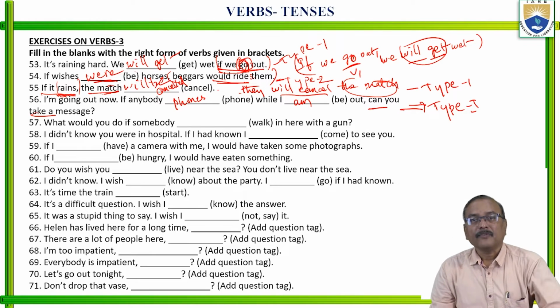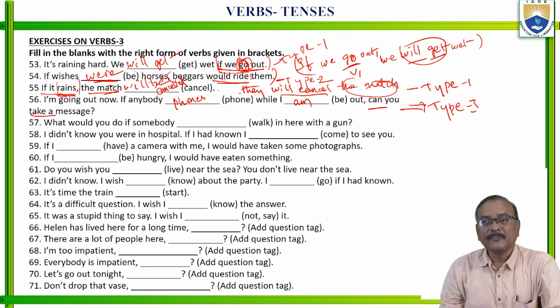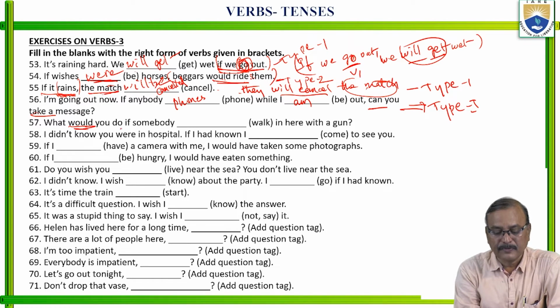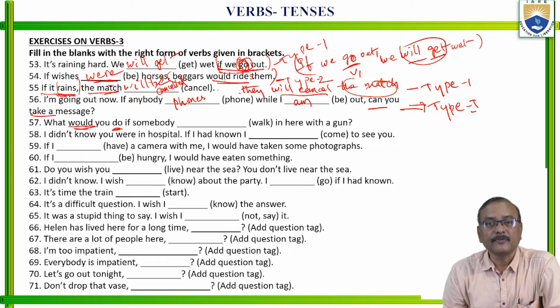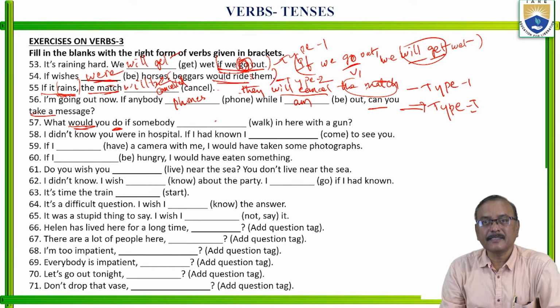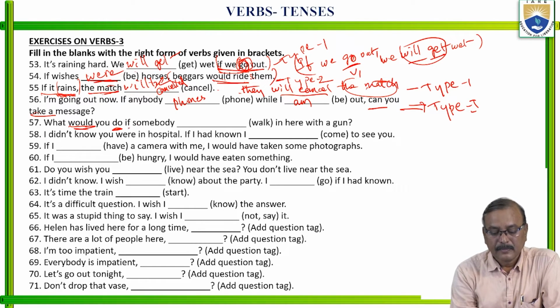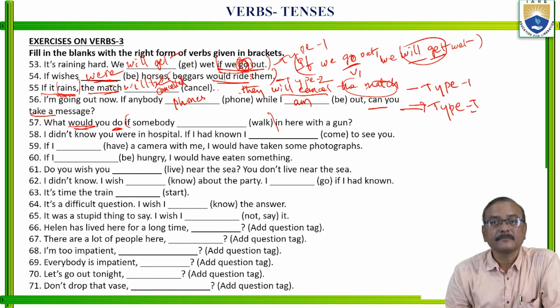What would you do if somebody dash in here with a gun? So what would you do? Would plus V1, do. This is also a conditional clause, and there is a blank in the if clause.